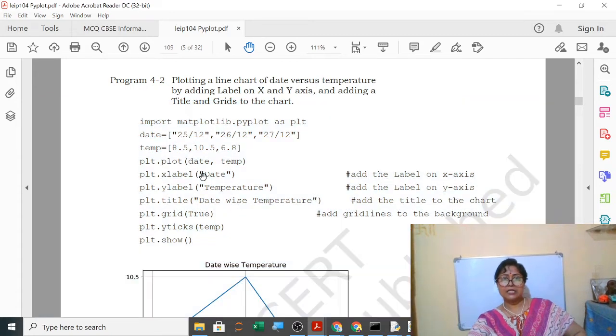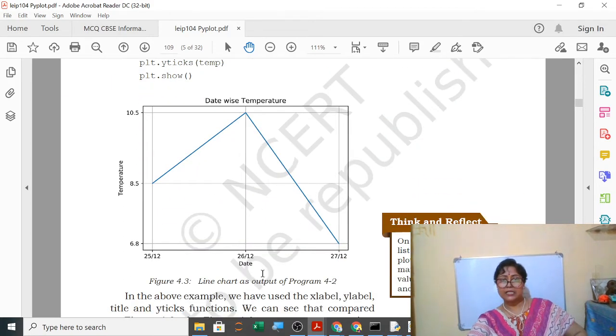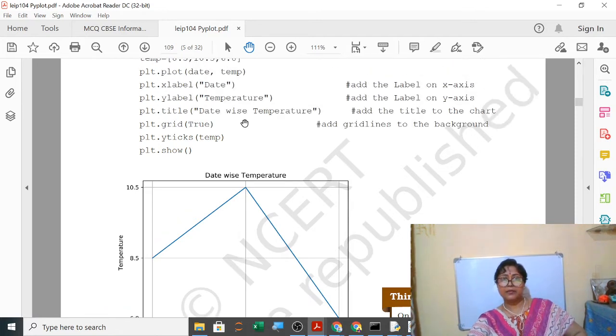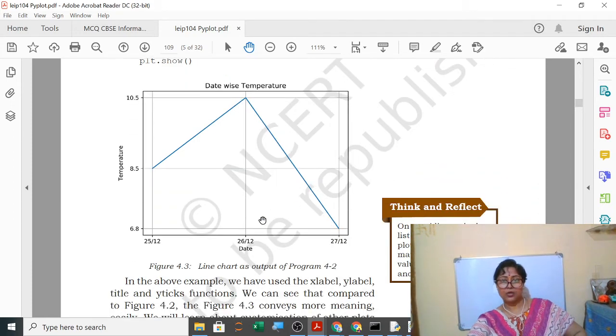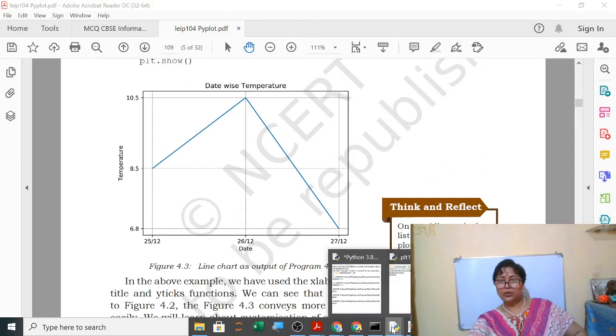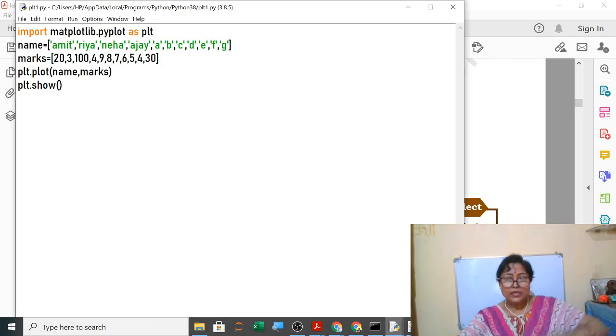The rest is xlabel, whatever you have written will be displayed. You can see here date is displayed. So xlabel in double quotes date, whatever you want to display. ylabel temperature. Then title you have given date wise temperature. Grid you have given True. yticks, in yticks you want to give the temperature tick. So here temperature you have written. If xtick also you want to show, you can do it. So this is your output. You can see in your program also, you can mention all these things.